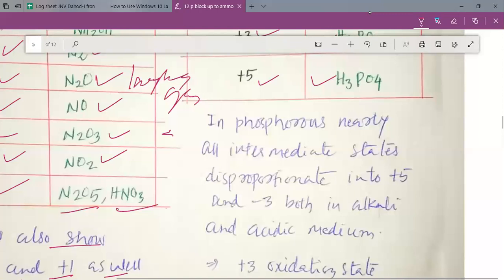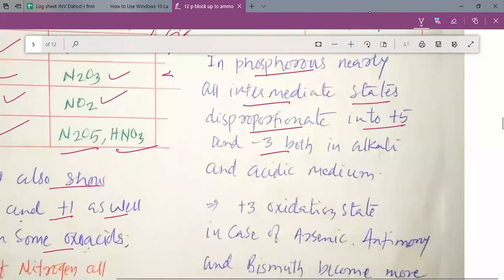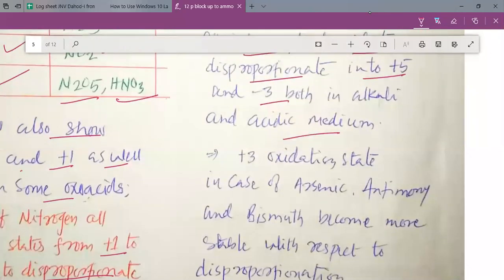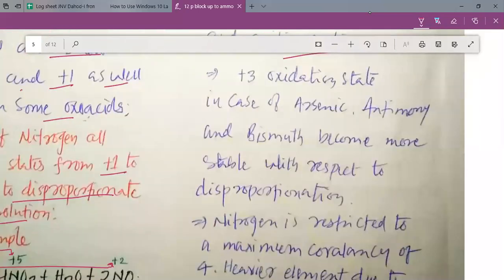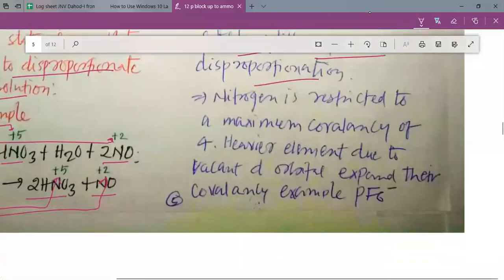In phosphorus, nearly all the intermediate oxidation states disproportionate into +5 or -3, or both, in the alkaline medium as well as in the acidic medium. The +3 oxidation state in the case of arsenic, antimony, and bismuth is more stable with respect to disproportionation, and that is why generally the +3 oxidation state of arsenic, antimony, and bismuth does not disproportionate.